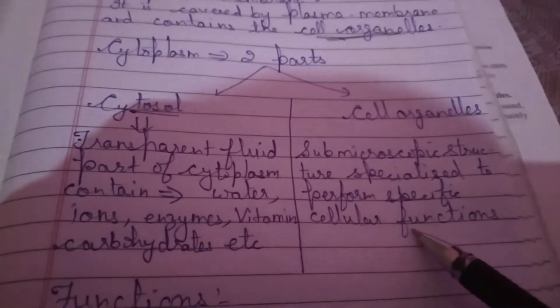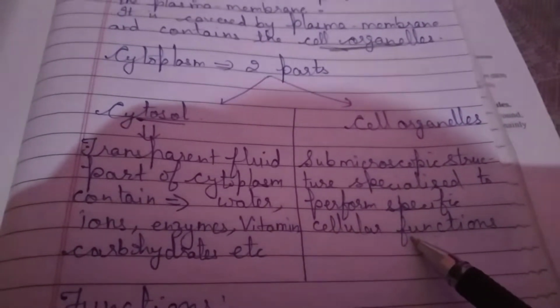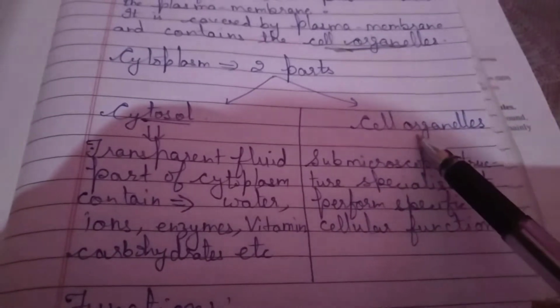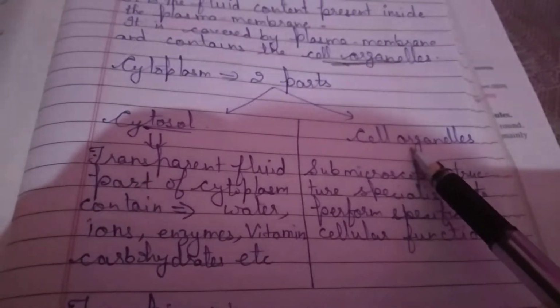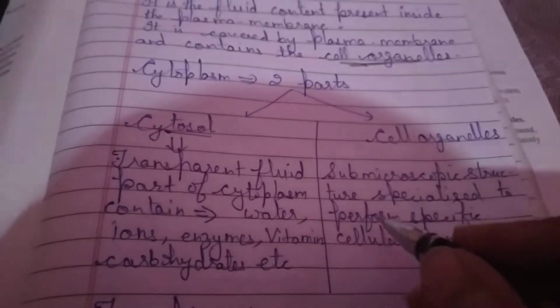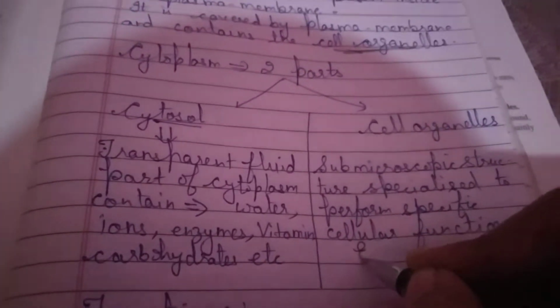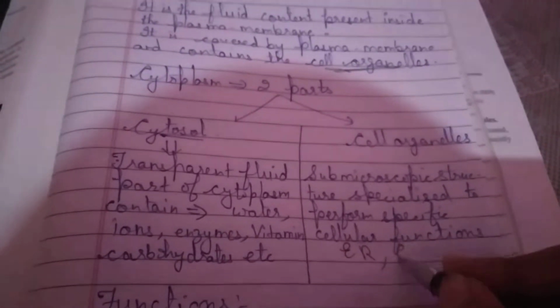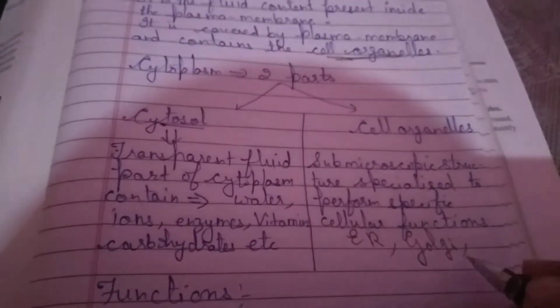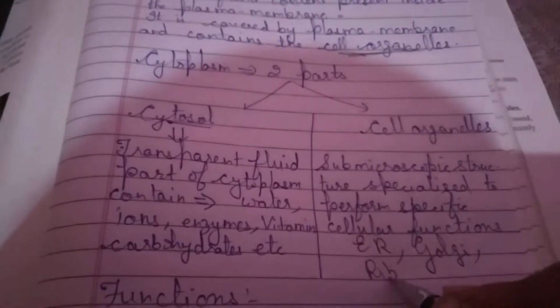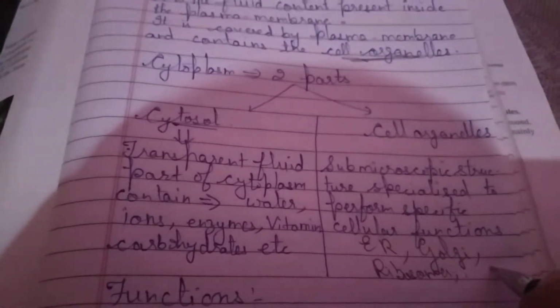All the functions happening inside the cell are done by the cellular organelles, and these cellular organelles are the different ones like endoplasmic reticulum, Golgi body, ribosomes, mitochondria, chloroplasts, and many more.